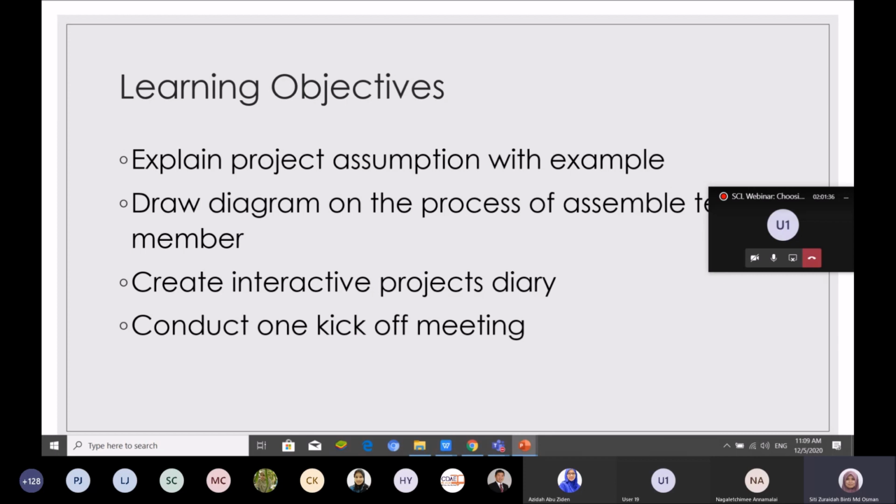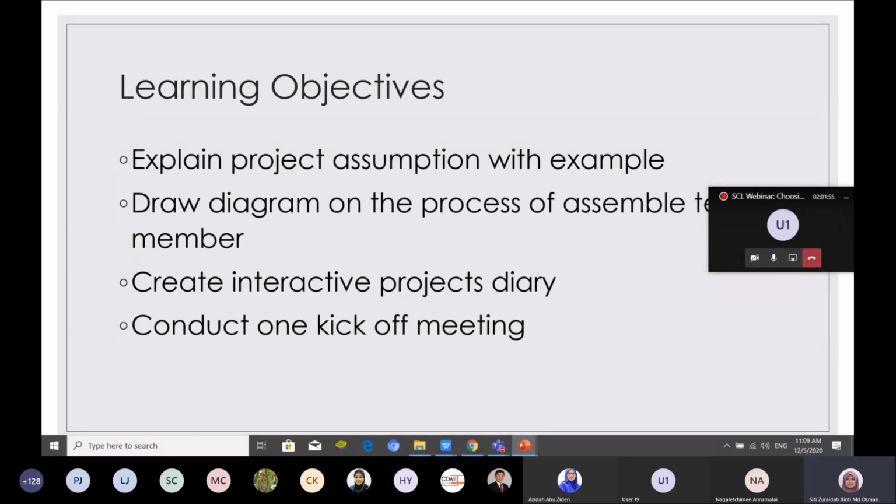Because it is just a template, but of course they need to explore first. They need to look at the tutorial first. So I ask my students to choose a user-friendly, free and easy interactive project diary.